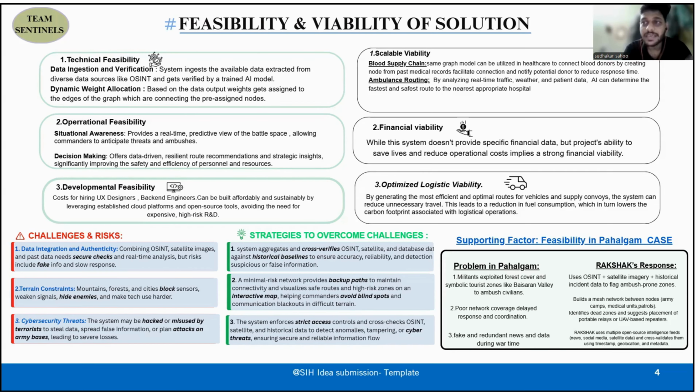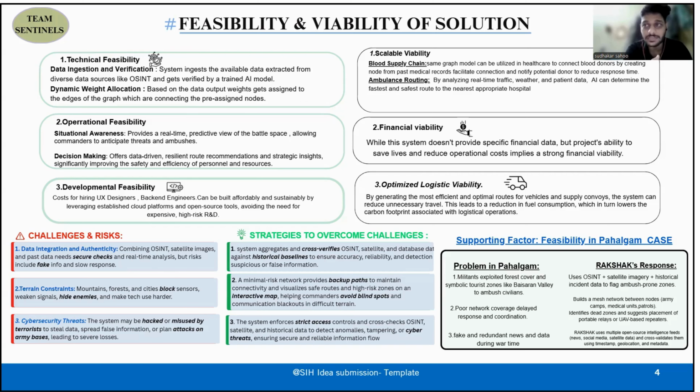The same AI plus node model can be utilized in the blood supply chain. It is used to connect different blood donors by creating nodes from past medical records. We facilitate the connection and notify the potential donor to reduce the response time. And the same model which is used in rerouting for the army can be used for ambulances, for determining the fastest and safest route to the nearest appropriate hospital. So this shows that our project has a scalable approach.